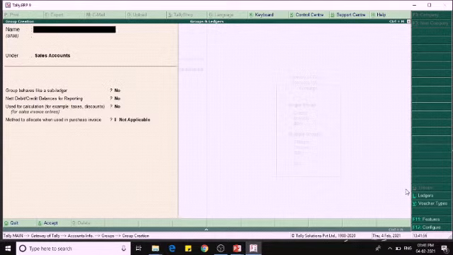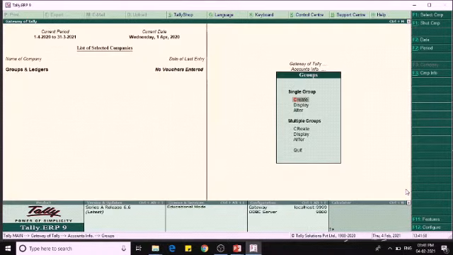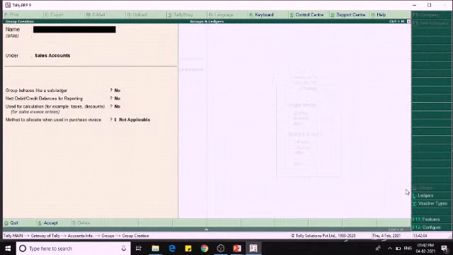And the next one is creation of a primary group. In order to create a primary group, select primary in the under field and select the nature of the group. The primary option would be the first one in the list of groups. Okay.